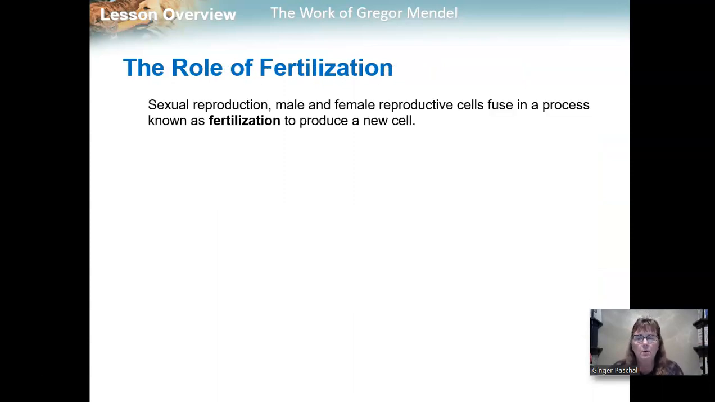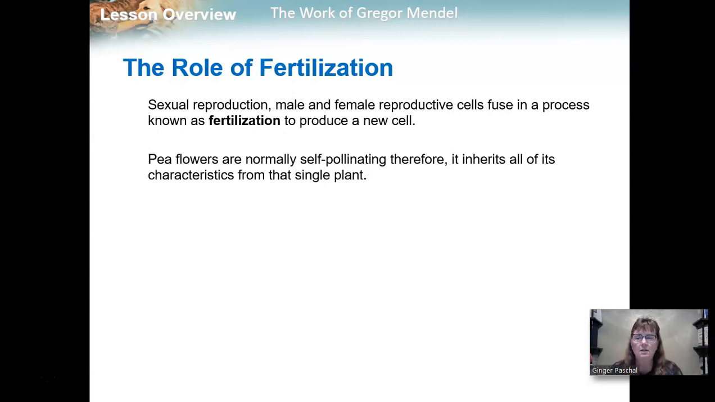Fertilization played a big part in what Mendel was doing. Sexual reproduction is when you have male and female reproductive cells that fuse, and this process of the two cells fusing is known as fertilization, and this produces a new individual. Plants actually reproduce sexually. You can have one plant that has both male and female parts, but there are two different cells that come together. So this is still considered sexual reproduction, even though the same plant is both the parent, father and mother of the offspring.